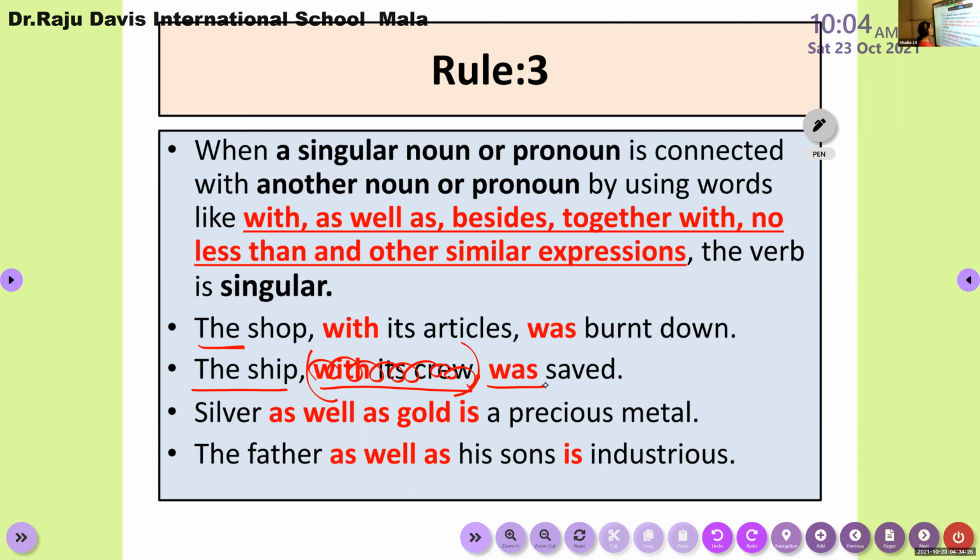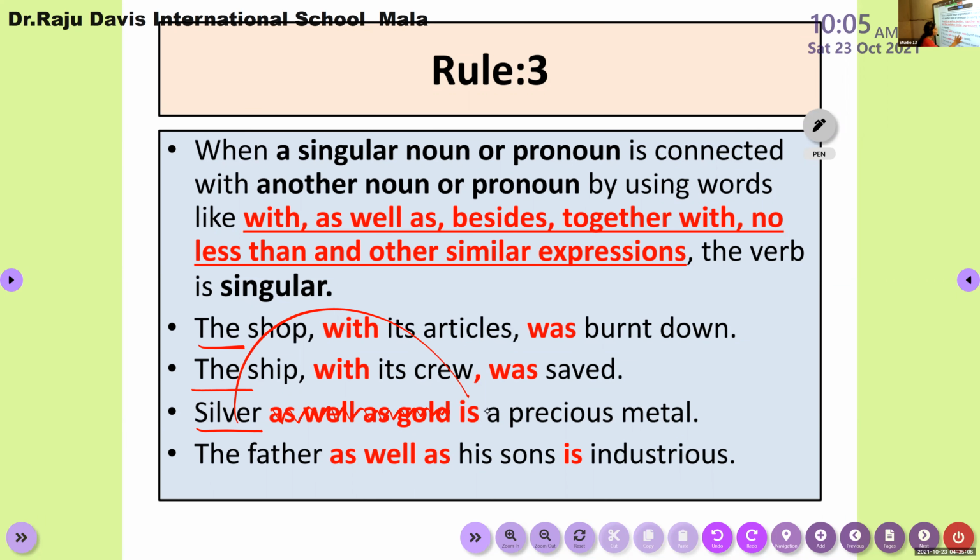Okay, now "as well as." Look at the expression "as well as." If you find a sentence with "as well as," what you do is keep the first subject there and strike out the words right from "as well as" up to the verb. So "silver as well as gold," the extra part is just removed. What remains? Silver remains. Look at the position. Silver is singular or plural? Singular. So there you should use only a singular verb. Am I clear? Whenever you see "as well as," you can use this method.